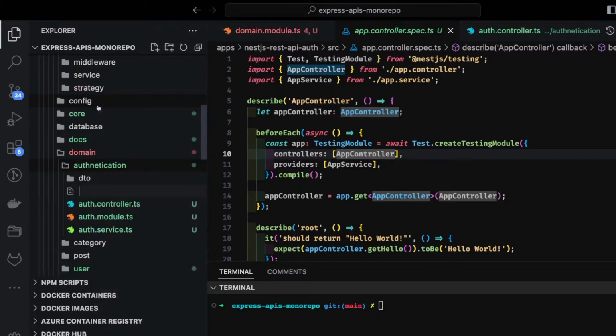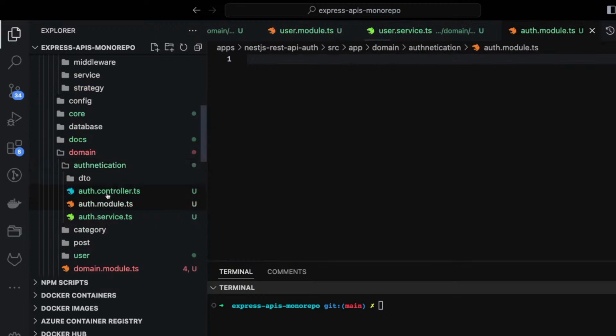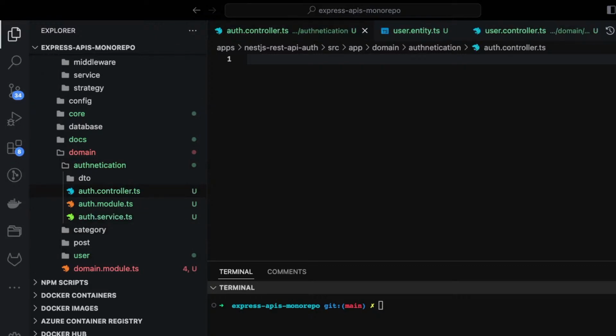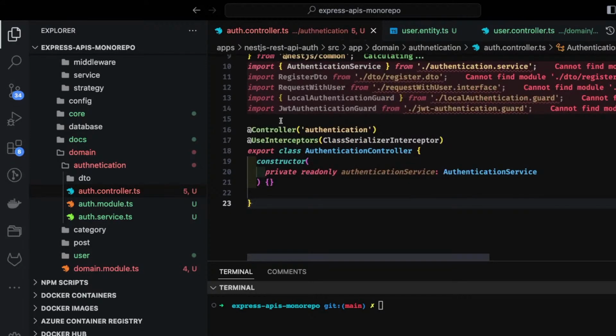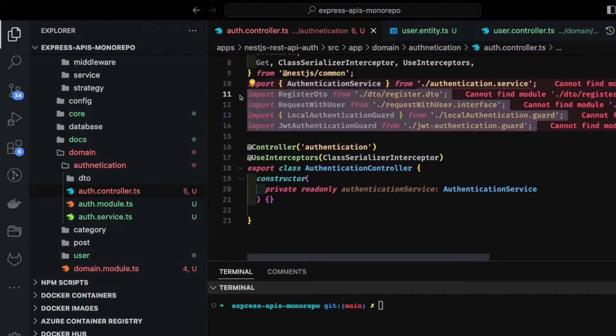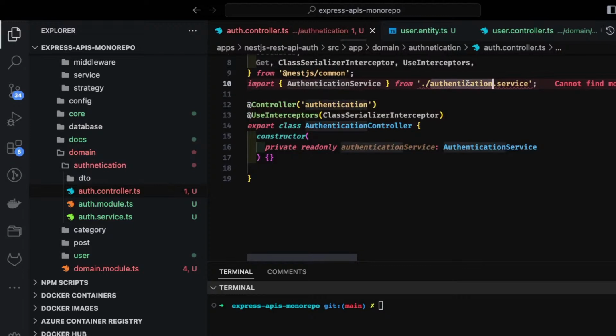Create auth controller. So auth controller is there. Auth service we already have. Apart from that, what all do we need? So let's start with the auth controller. What does a simple controller contain? A simple imports. Let's say this is our simple auth controller, right? What this auth controller is doing, if you look into this, it is importing the auth service.